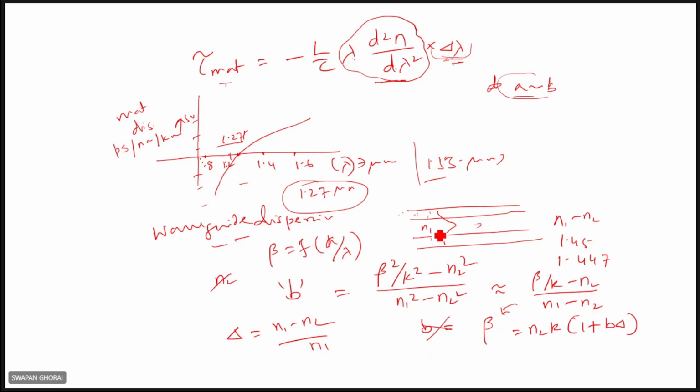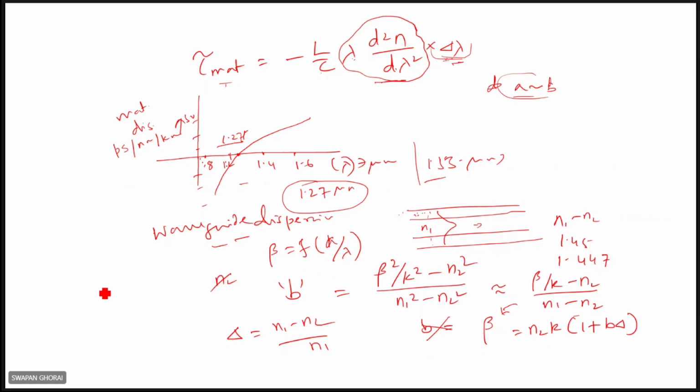In the core it will always be there, but in the cladding region you can assume it, because very small power is flowing in the cladding. In that case, if you assume the cladding refractive index is independent of lambda, and express all the relations in terms of N2, then you can calculate the pulse spread due to waveguide dispersion only. Right, so in this case all the relations will be in terms of N2. You can see it here.